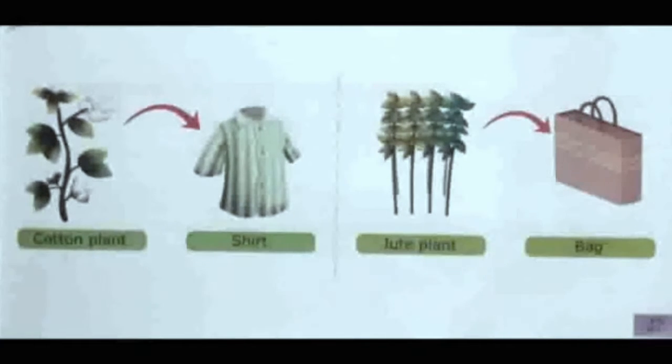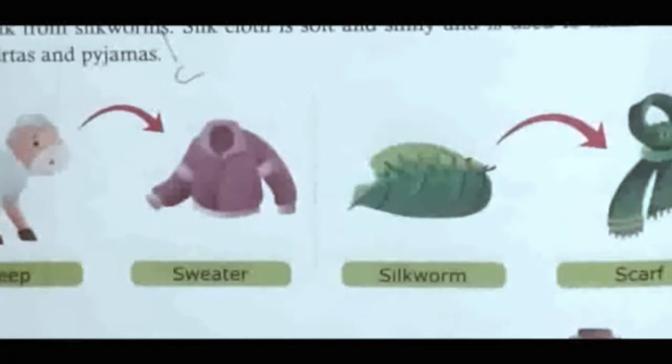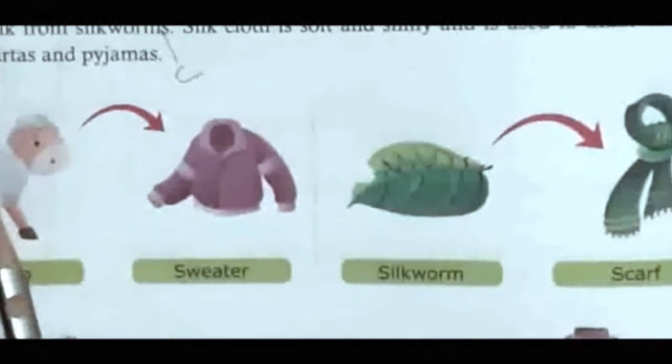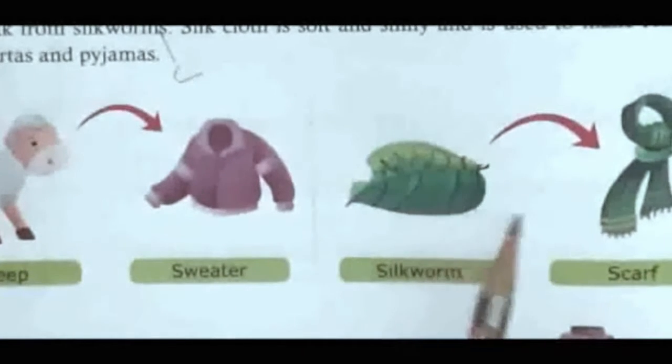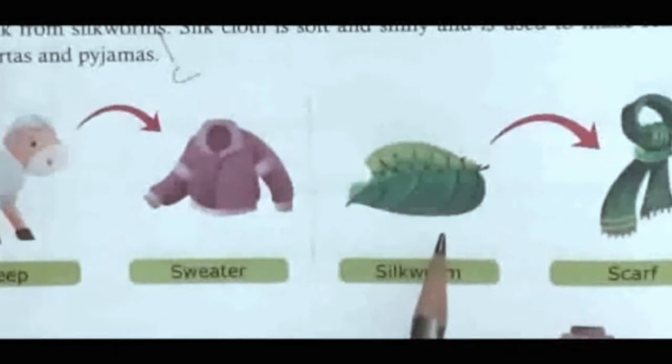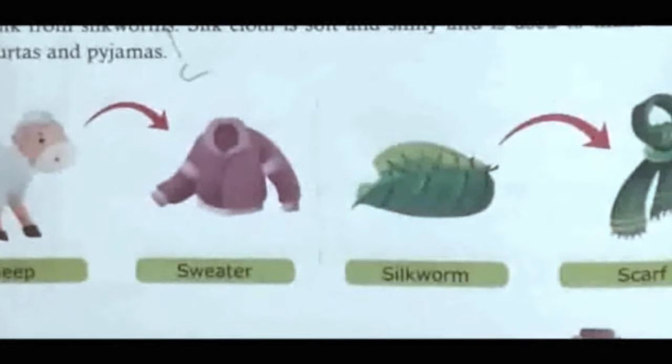Now the next one is fibers that we get from animals. Wool and silk are fibers that we get from animals and they are called animal fibers. We get wool from sheep and goats and it is used to make woolen clothes such as sweaters, caps, etc. And similarly, we get silk from silkworms and silk is used to make saris, scarves, etc. Silk is a soft and shiny type of cloth.